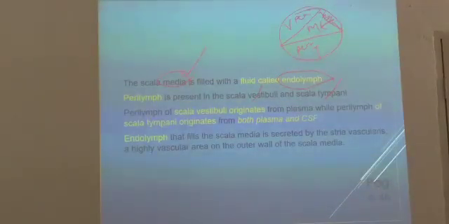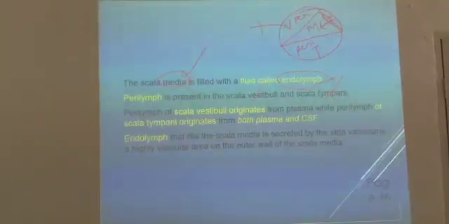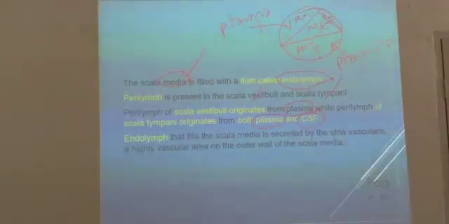So perilymph of scala vestibuli originates from plasma. Plasma is giving rise to perilymph of scala vestibuli, while perilymph of scala tympani originates from both plasma and CSF. Both plasma and CSF. You can imagine it like that.